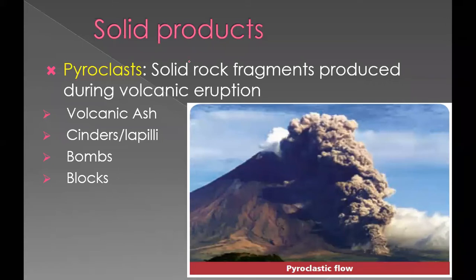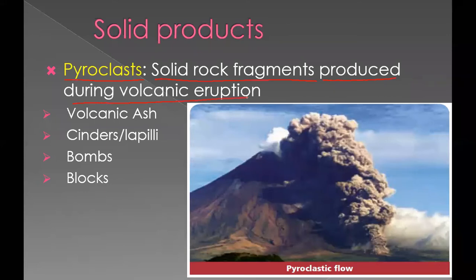So in solid products, we see that pyroclasts. It is considered as pyroclast. Pyroclast means what, you know? Solid rock fragments produced during the volcanic eruption.